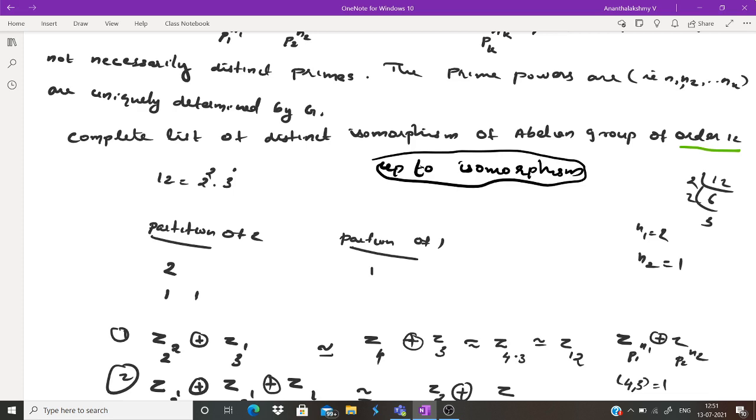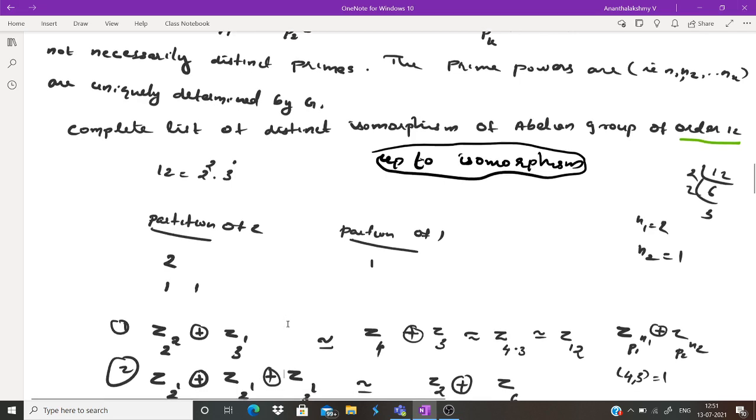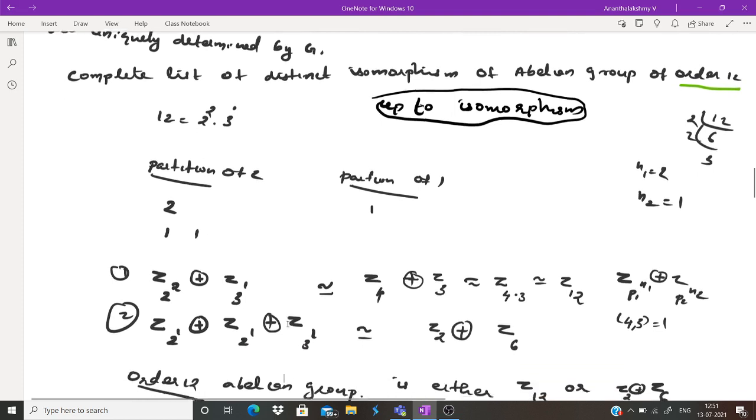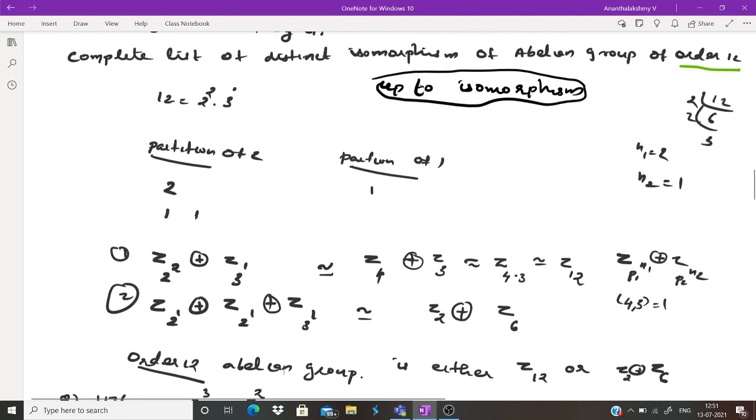Now, every finite abelian group is isomorphic to a direct product of groups of prime power order. Look at this form: Z_{p1^n1} direct sum Z_{p2^n2}. So we look at the partitions of 2, that is, how many ways we can choose these n1, n2.